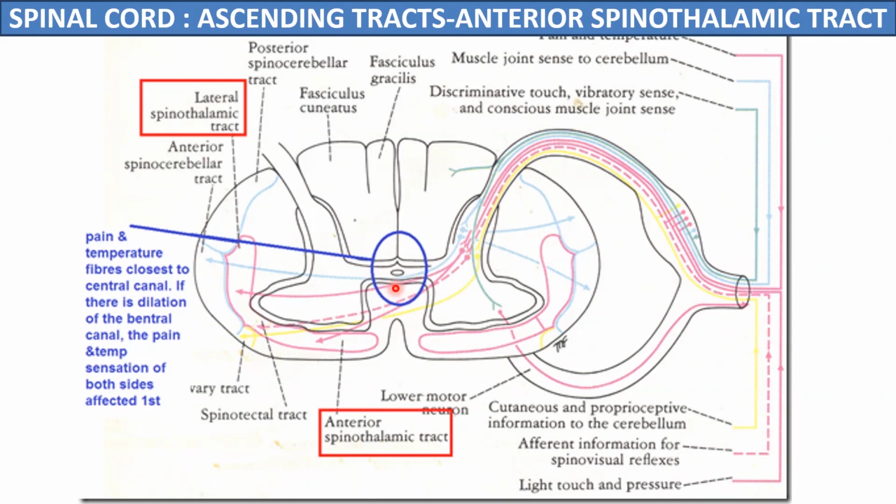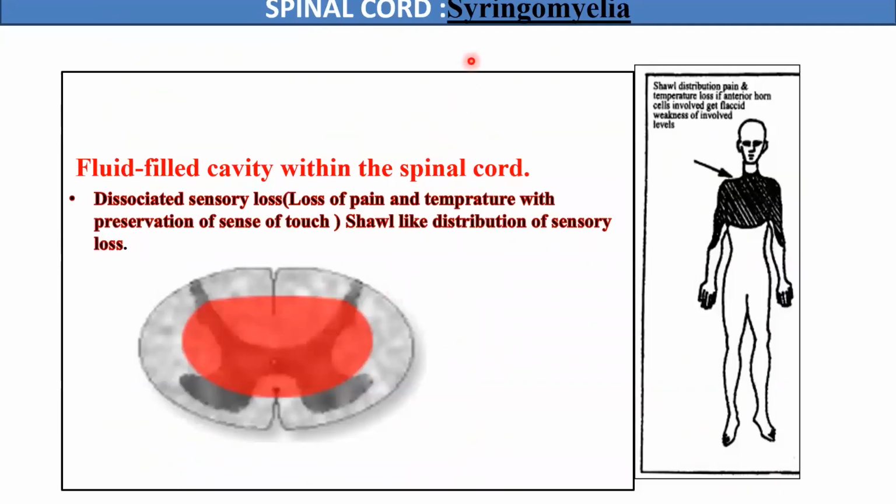And this type of loss of sensation can happen in a disease that is known as syringomyelia. This is a degenerative type of disease where fluid-filled cavities are formed around the central canal, and this results in loss of the spinothalamic tract fibers from both sides. So the patient will experience the loss of pain and temperature, and this usually happens in the upper half of the body.